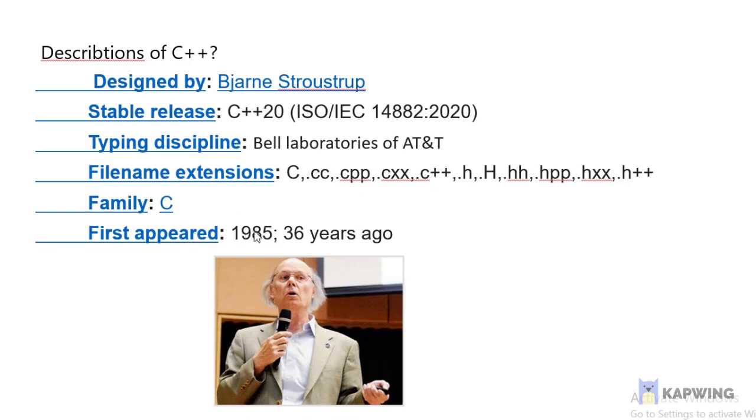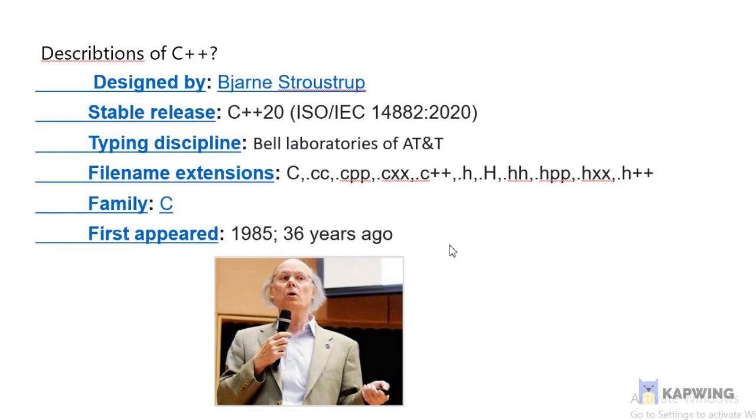First appeared in 1985, 36 years ago. It means the first release was in 1980 in C++, but it appeared in 1985. Bjarne Stroustrup developed the C++ programming language.